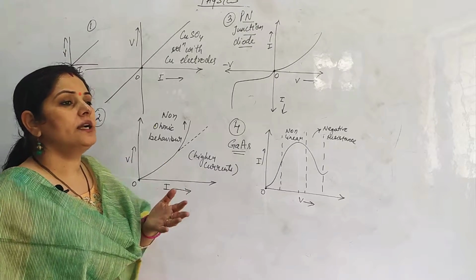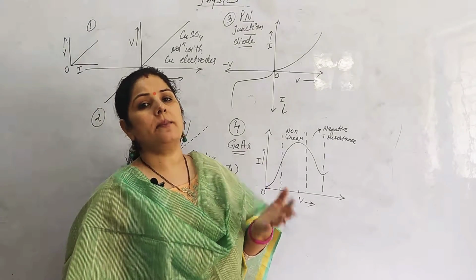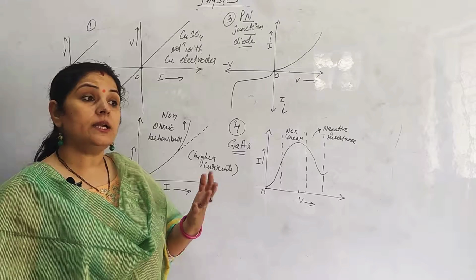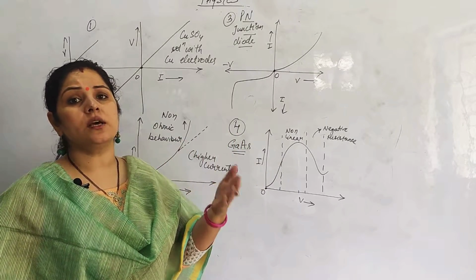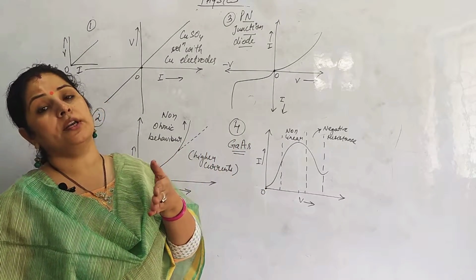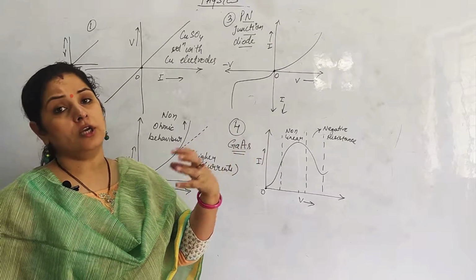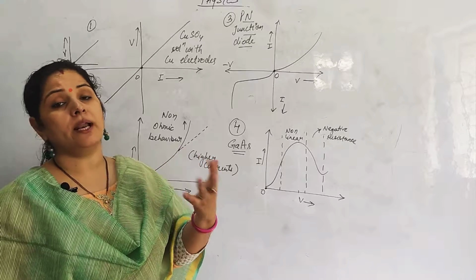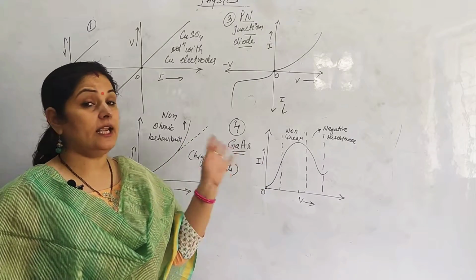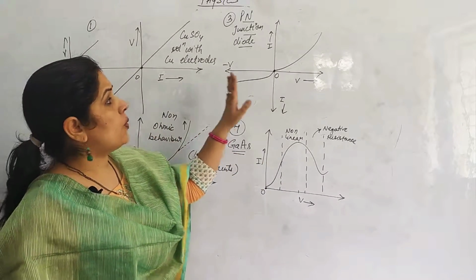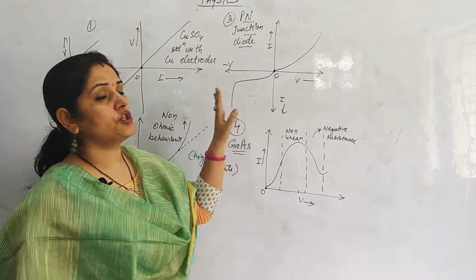Similarly, there is a certain category of elements called semiconductors, right? In semiconductors also, when we increase the potential difference, current goes on increasing, but the variation does not obey Ohm's law. Although current increases as potential increases, they will not obey Ohm's law. One such example is the PN junction diode.